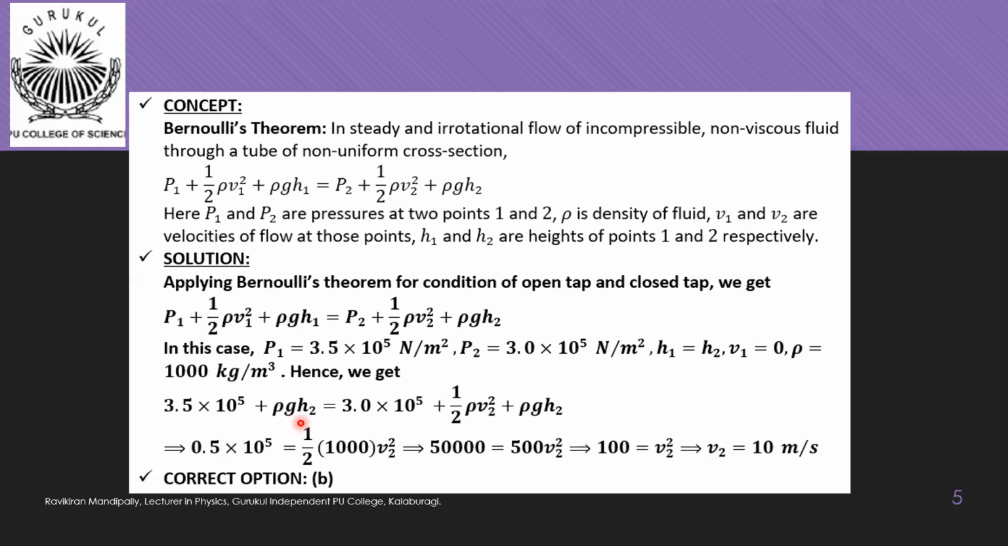And now 3.5 into 10 power 5 minus 3 into 10 power 5 gives us 0.5 into 10 power 5. That is equal to half into, in place of rho we are writing 1000, into V2 square. So we get 50,000 is equal to 500 V2 square. That is nothing but 100 is equal to V2 square. That gives us V2 is equal to 10 meter per second. So the correct option is option B.